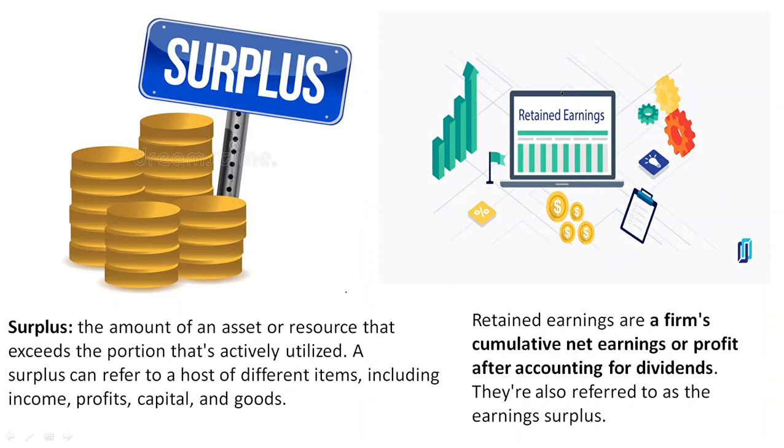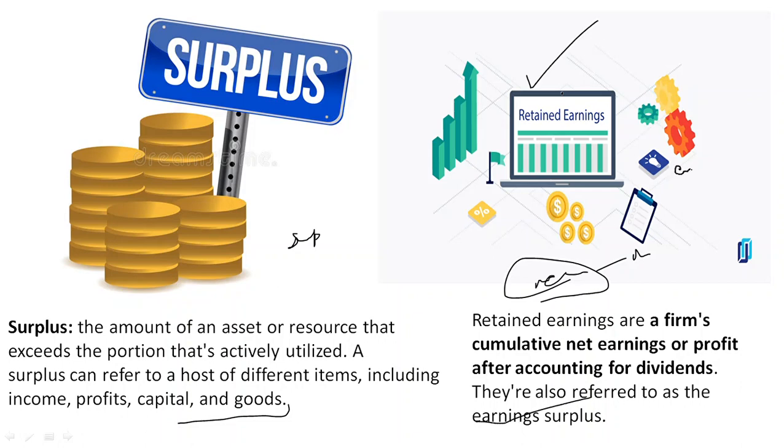Now comes surplus. It is simply the excess, something that you don't require. For example, profit, capital, goods, something which is not used, that is surplus. Any excess of something. And when there's an income, money you have earned, and you are not using it for paying the dividend or for taxes, that surplus earnings is called retained earnings.